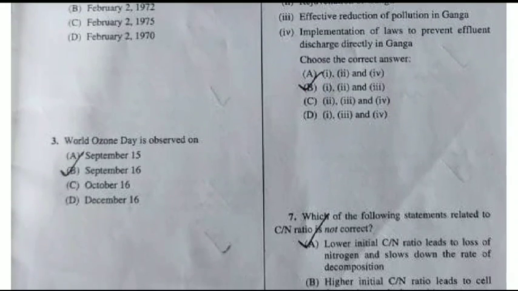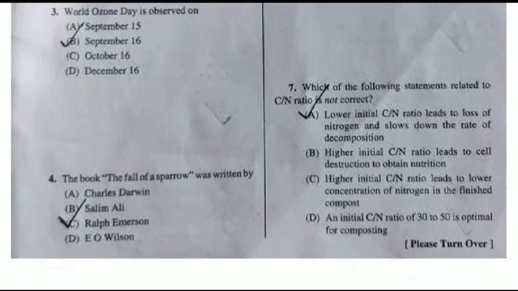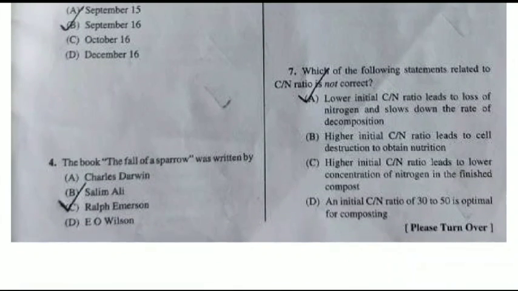Coming to the next question. Next question, World Ozone Day is celebrated on which of the following dates? So here the correct option will be September 16th. Very easy questions. Most of the questions are taken from the UGC NET environmental science paper, and almost all we have discussed in our videos, in some video or other. Let's talk about the next question.